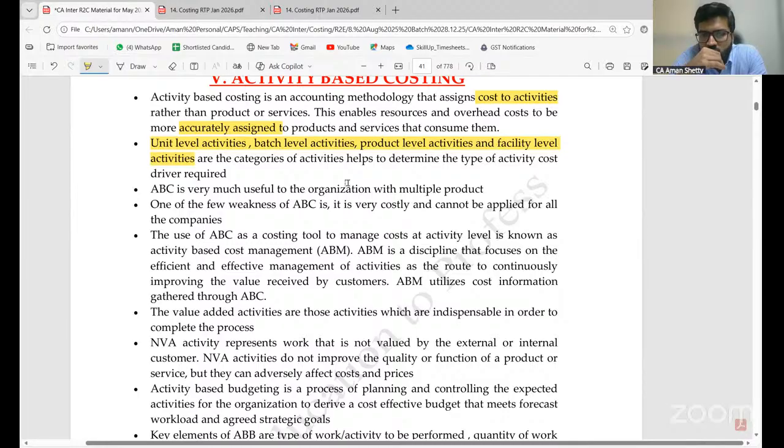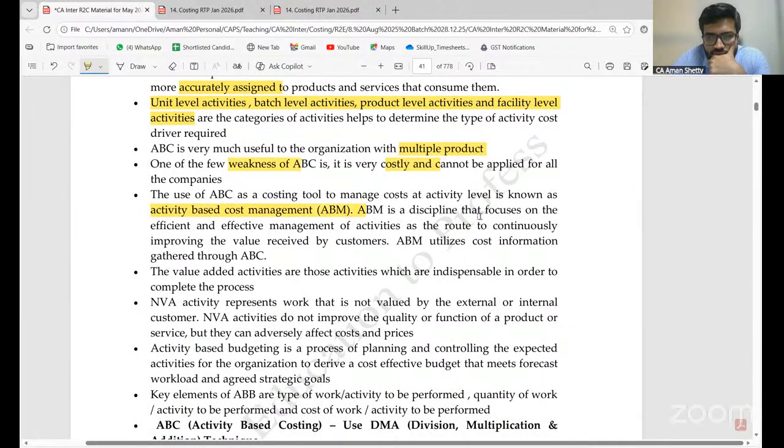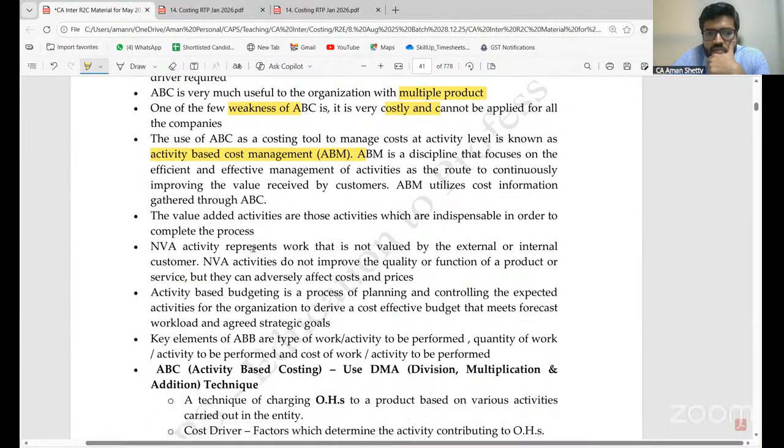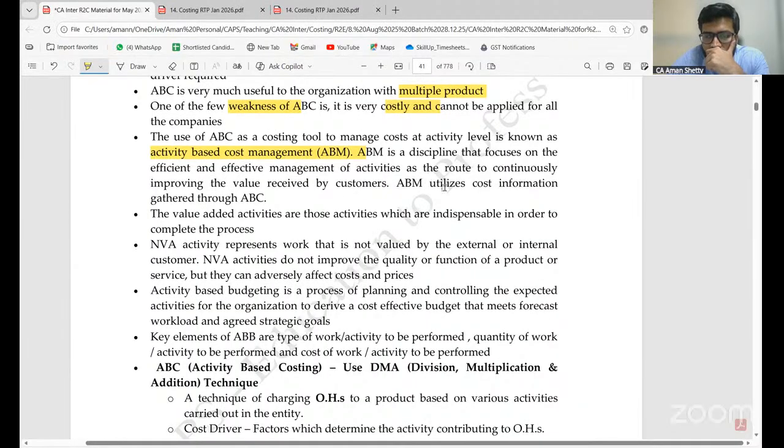ABC is very useful to organizations with multiple products. One of the few weaknesses of ABC is that it is very costly and cannot be applied to all companies. The use of ABC as a costing tool to manage cost at activity level is known as activity-based cost management, ABM. ABM is a discipline that focuses on the efficient and effective management of activities as the route to continuously improving the value received by customers. ABM utilizes cost information gathered through ABC.